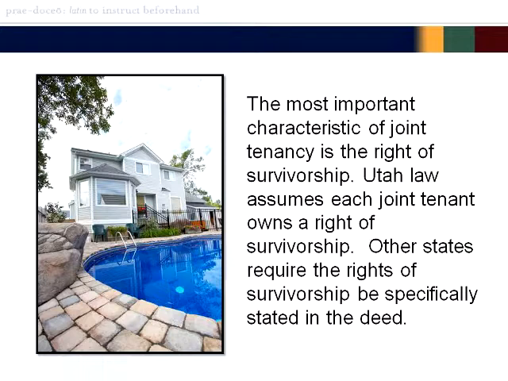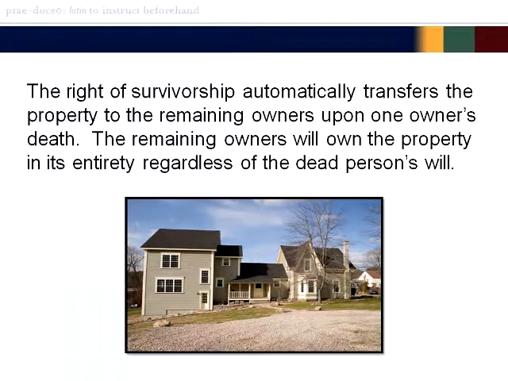The most important characteristic of joint tenancy is the right of survivorship. Utah law assumes each joint tenant owns a right of survivorship. Other states require the rights of survivorship to be specifically stated in the deed. The right of survivorship automatically transfers the property to the remaining owners upon one owner's death. The remaining owners will own the property in its entirety, regardless of the dead person's will.